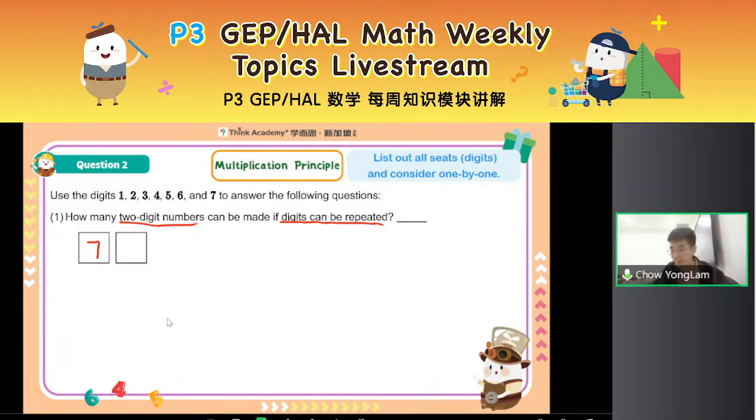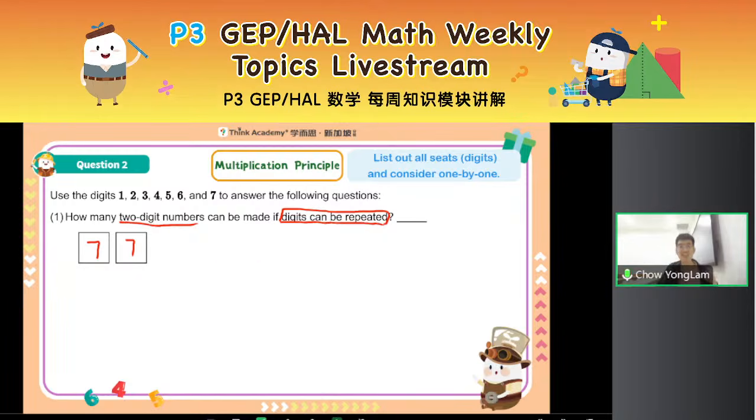Okay? Next, let's take a look at the ones digit. I can still choose from 1, 2, 3, 4, 5, 6, 7 because digits can be repeated. So again, how many choices are there? There are 7 choices. So 7 for the tens, 7 for the ones. Is it 7 plus 7 or 7 times 7? That's my next question.